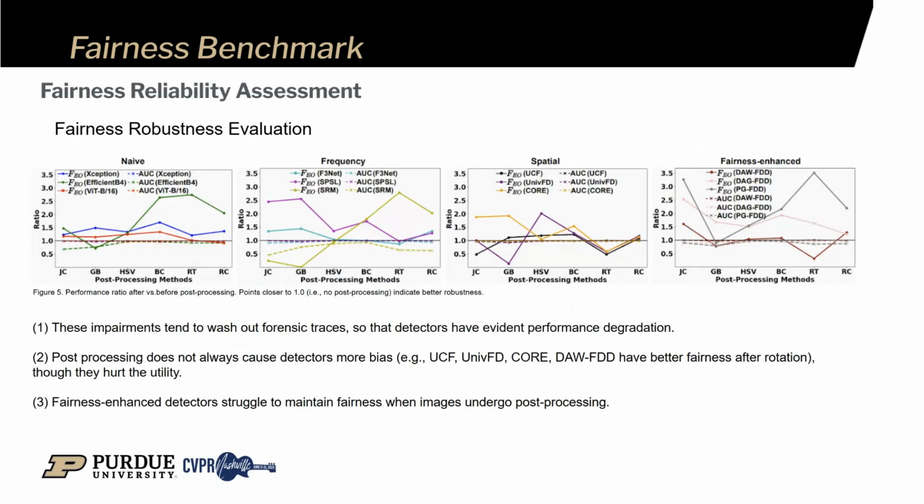Next, we evaluate robustness. We apply 6 common post-processing methods like rotation, brightness change, and compression. These often degrade utility, but interestingly, some methods improve fairness slightly. For example, UCF, University FD, Core, DAW-FDD have better fairness after rotation. Unfortunately, even fairness-enhanced detectors struggle to maintain fairness under post-processing, highlighting a limitation in real-world deployment scenarios.